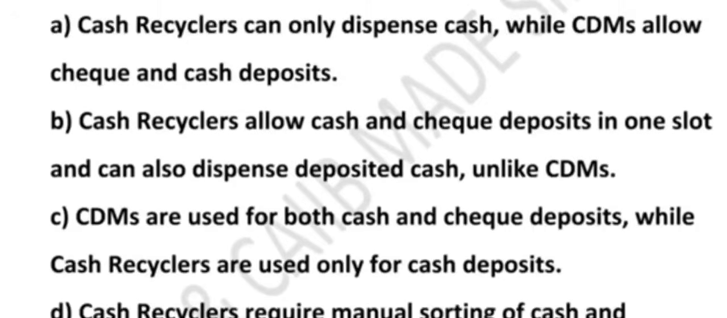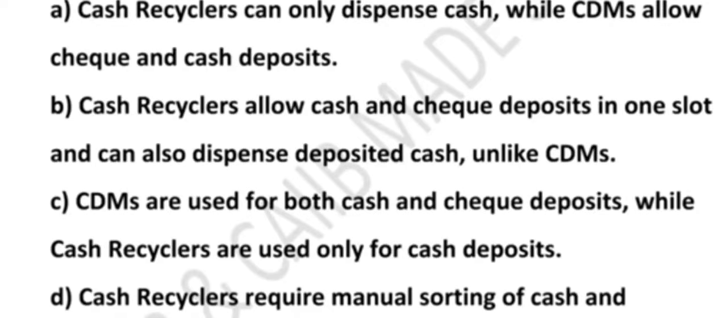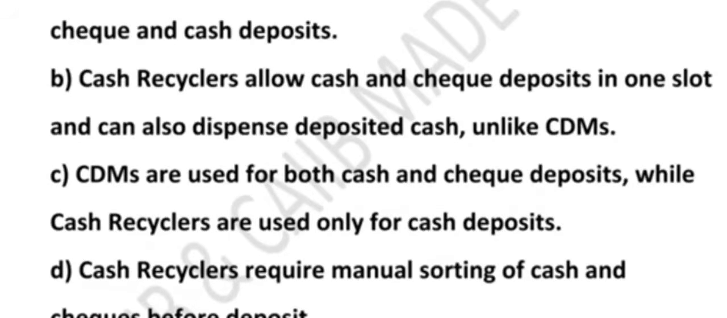Now let's simplify this with an example. Imagine you walked into a bank branch or an ATM area, and there are 2 machines. One is the CDM, which is called cash deposit machine. You can deposit only cash, that's it. It does not give cash back to you. It is only a one-way machine. Then we have the cash recycler machine. With the cash recycler machine, you can deposit cash, you can deposit check, and even withdraw cash from the same machine.